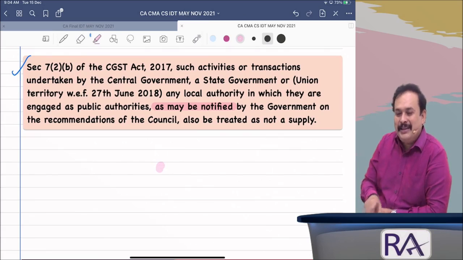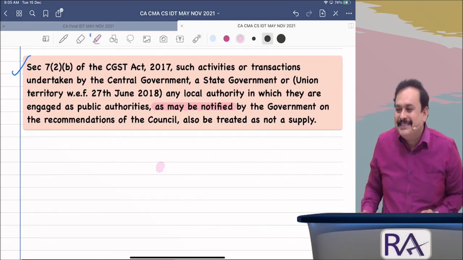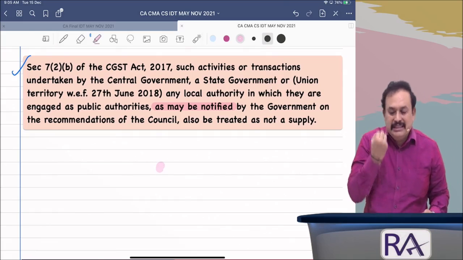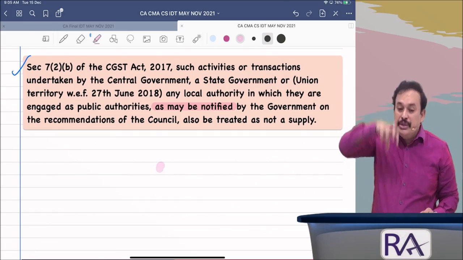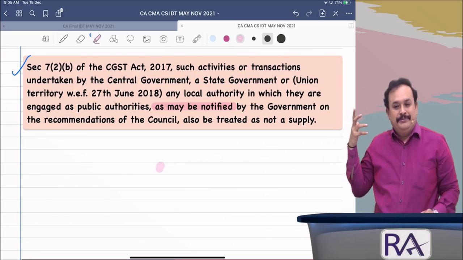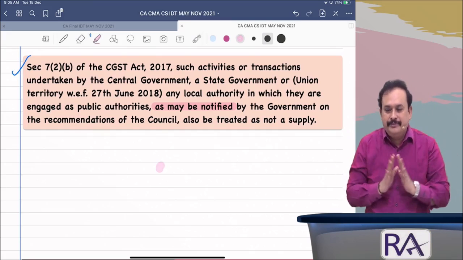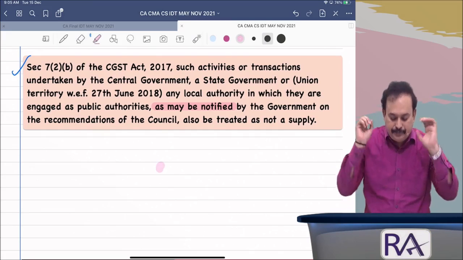For example, tomorrow the Government of India said, service provided by commercial training and coaching institutions, all institutes, their supply is covered under 7(2)(b). If they say Rafi Academy is not liable to pay GST, they won't say. It is a power in the hands of the government to use in the interest of the public at large. Yet to be notified. What is not a supply, the government will notify. 7(2)(b) is clearer? Further.